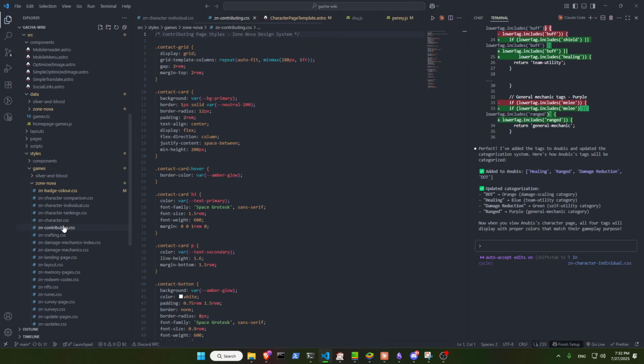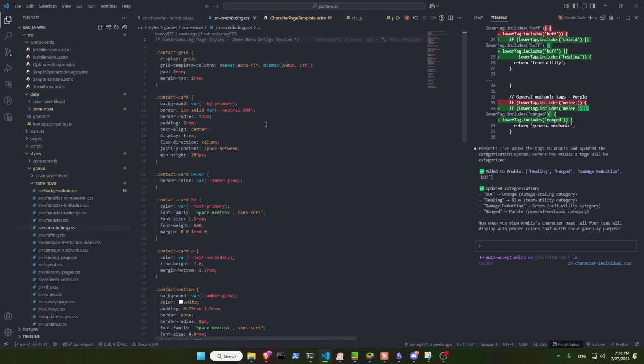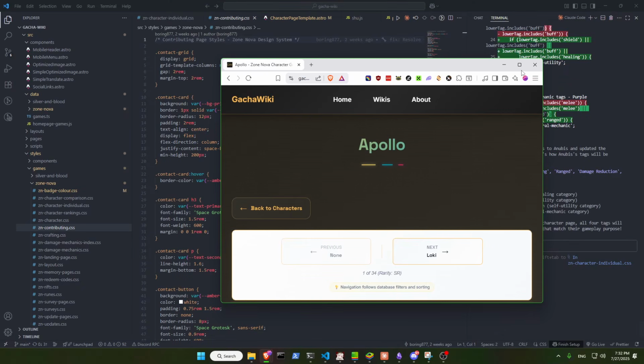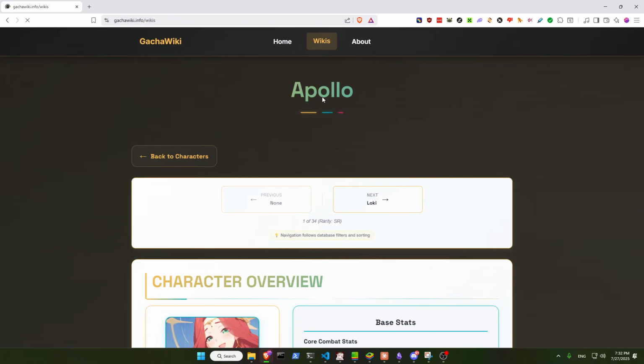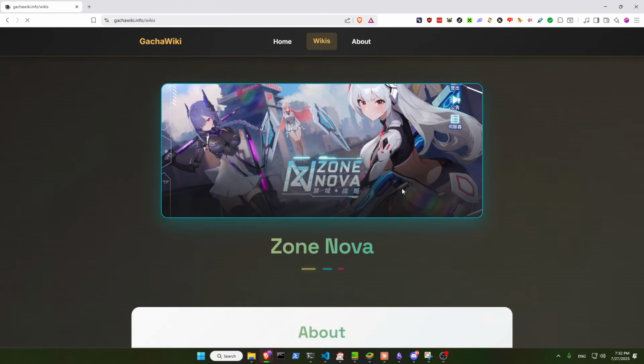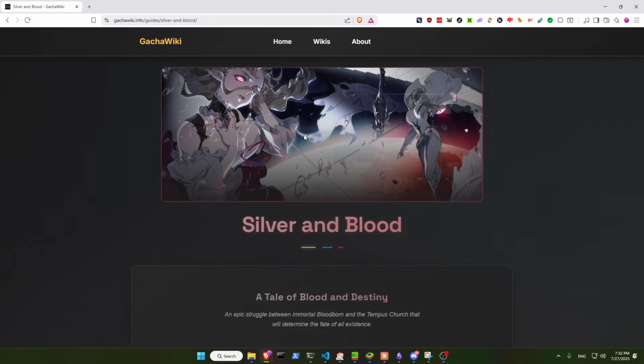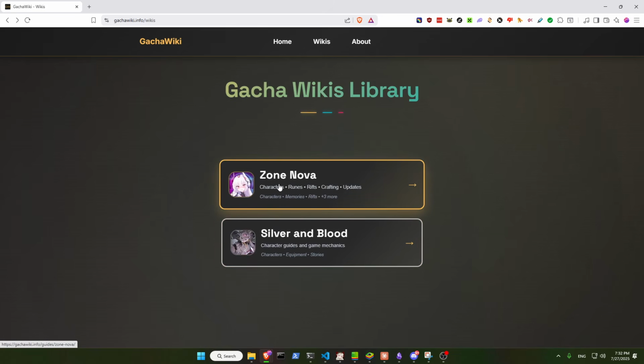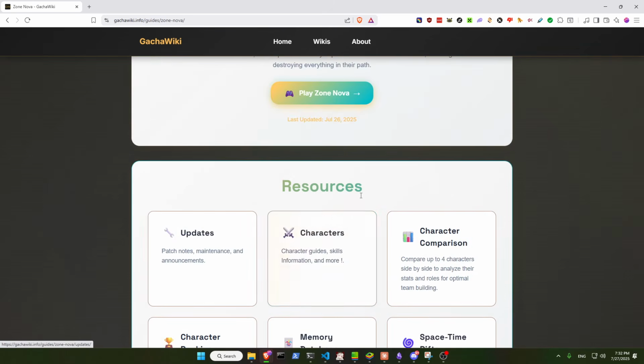So the idea is, I tell him, okay, I made this CSS file. It's good. I like it. This is for my game. Let me show you. So this is my file. I like it. So if you go here, wiki session, this is for Zernova. This is the full software plan. So these two have different games. So I made this landing page.